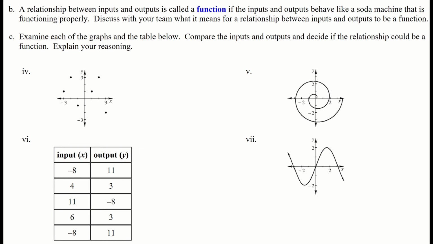But I think it's going to say something like this, right? A relationship is a function if each input value has no more than one output value. Let me say that again. If each input value has no more than one output value. So it is possible that an input could have no output, right? And we'll talk more about that tomorrow with domain and range.